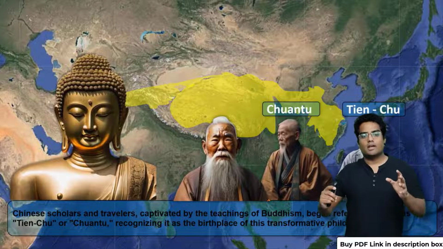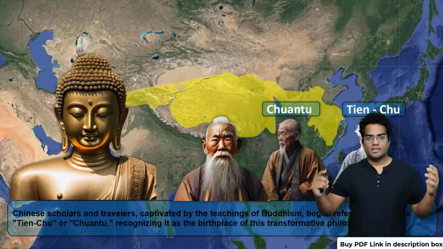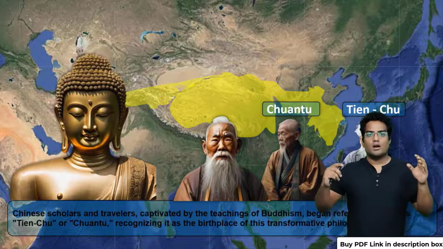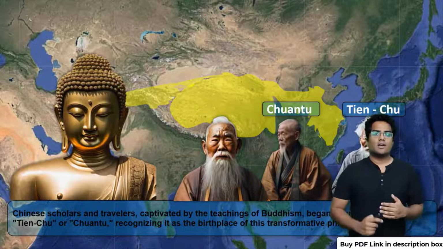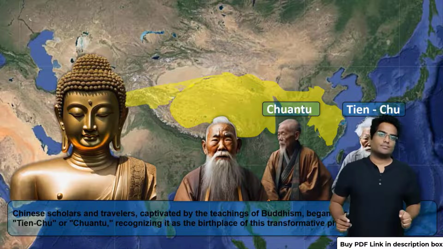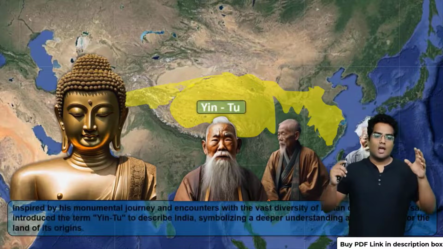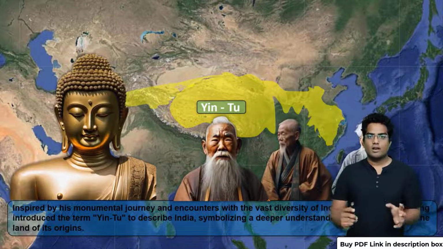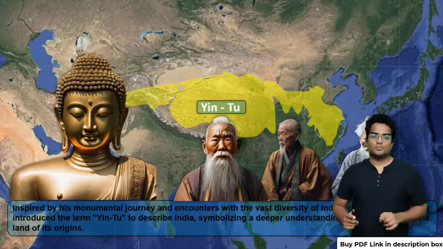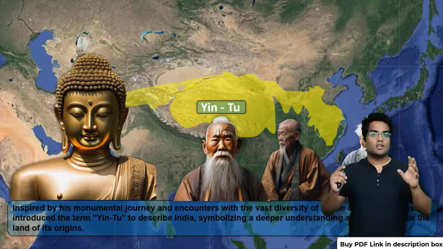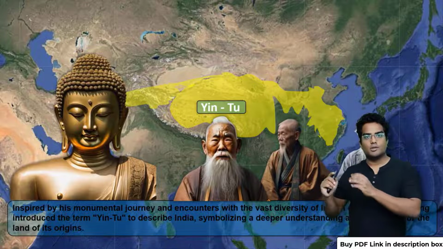Some of them even called it Tianchu. Again, the same word as Chuantu, it basically means a region where a new philosophy has started, or a new religion has started, or it can be said the place where the heaven is. Hyun Sang actually even went further and, for reverence of India, he started calling it Yuntu. Now remember, Hyun Sang is a very famous traveler about whom we will discuss in the later chapters of our history.